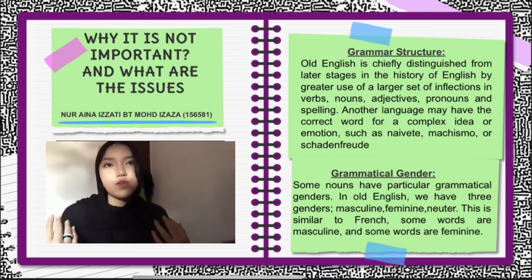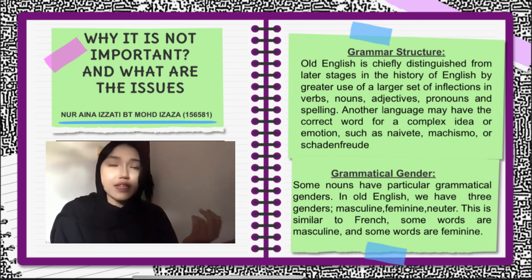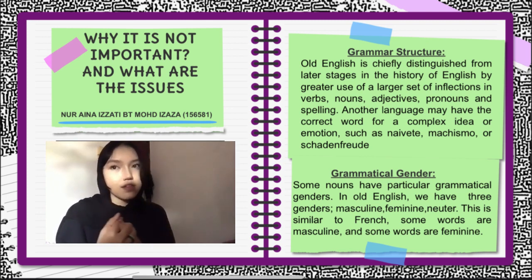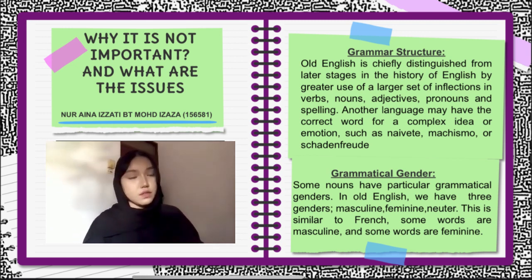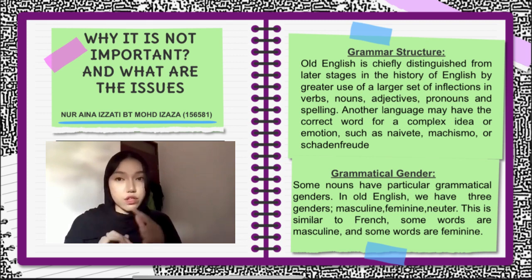However, another language may have the right words for a complex idea or emotion, such as machismo. Another reason is grammatical gender. Some nouns have particular grammatical genders. In Old English, we have 3 genders: masculine, feminine, and neuter.